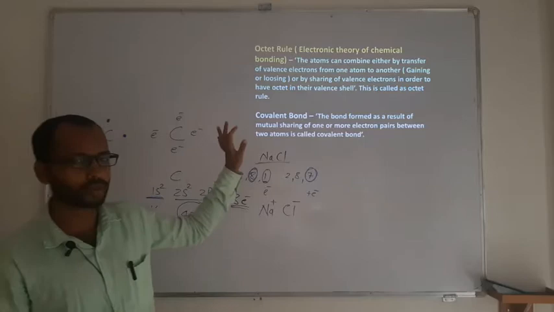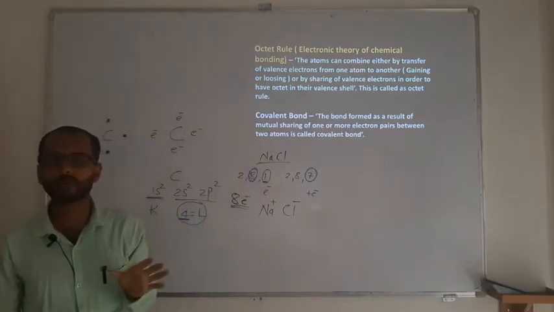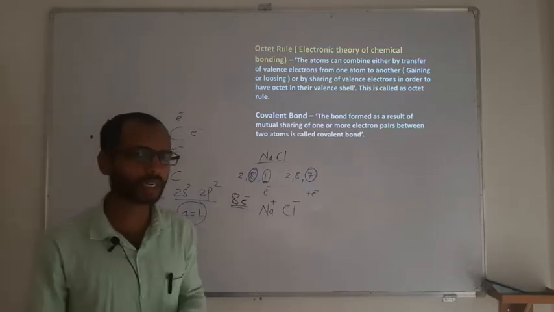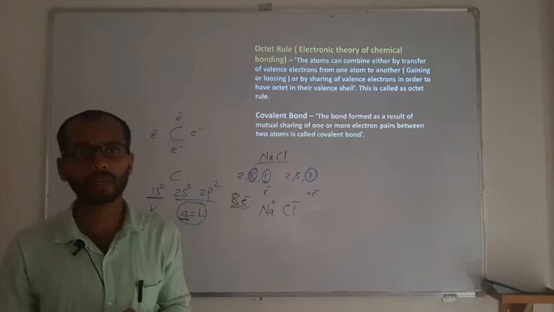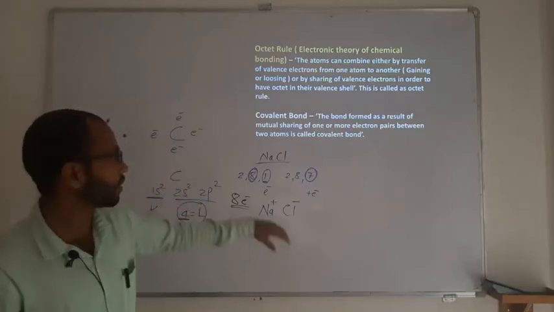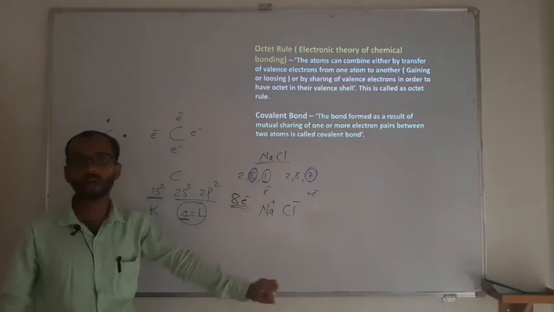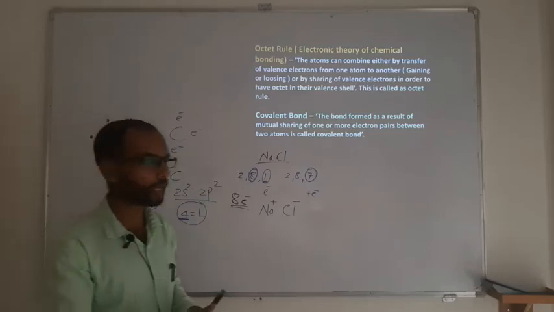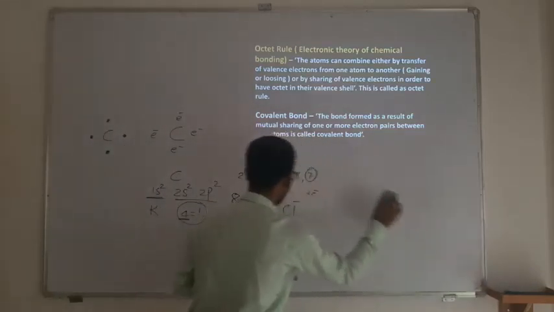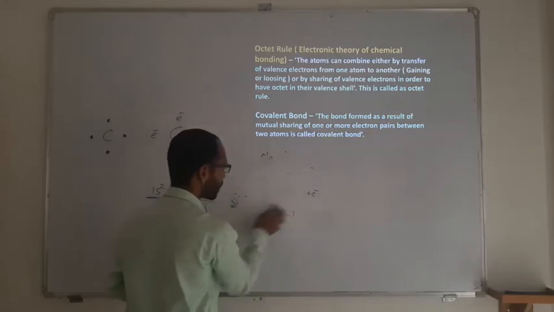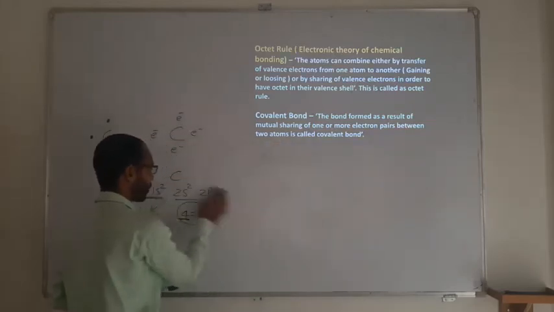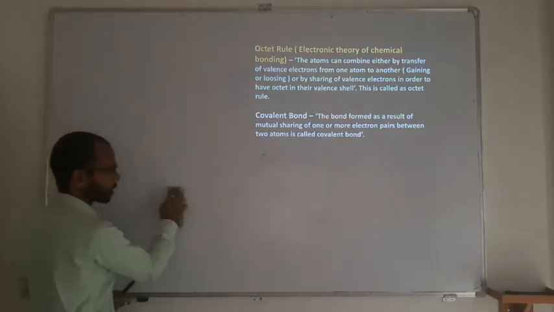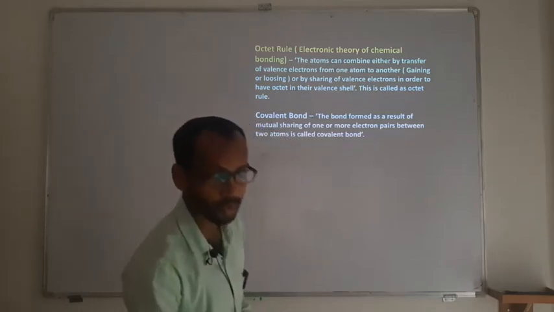So the octet rule states that the respective element will try to get 8 electrons in the outermost shell. I told you there are 3 possible ways: by the loss of electrons it can complete the octet, by the gain of electrons it can complete the octet, or by sharing of electrons. Whenever it is a sharing of electrons, it is going to be a covalent bond. So in a covalent bond a mutual sharing of electrons will take place. Similarly, as we had the loss of electrons different for different elements, the sharing will be different for different elements. How many electrons are required to complete an octet will decide how many electrons are to be shared.